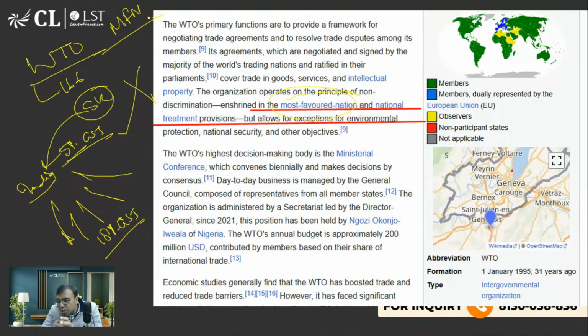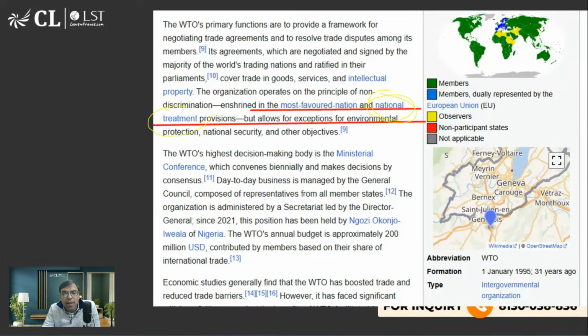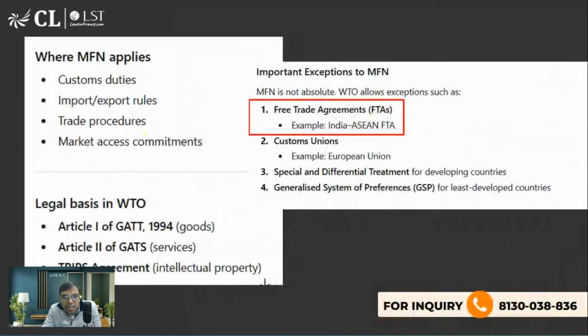Although the name says opposite, most favored nation, आप किसी एक को दे रहे हो, but that's actually a misnomer. Most favored nation means you have to treat all WTO countries equally. If you are giving a favor to one of the WTO countries, you have to extend it to all. अगर आपने कहा कि हम 18% से घटा के 5% GST लेंगे आपके प्रोडक्ट पे, तो सब पर बराबर से करना होगा. Unless and until you have done a separate free trade agreement. उसमें एक एक्सेप्शन ये है कि अगर आपने फ्री ट्रेड अग्रीमेंट अलग से दोनों कंट्री ने कर रखा है तो अलग बात है, otherwise you have to treat all the countries equally. नेक्स्ट है नेशनल ट्रीटमेंट. नेशनल ट्रीटमेंट का मतलब होता है you have to treat products of all the countries equally.